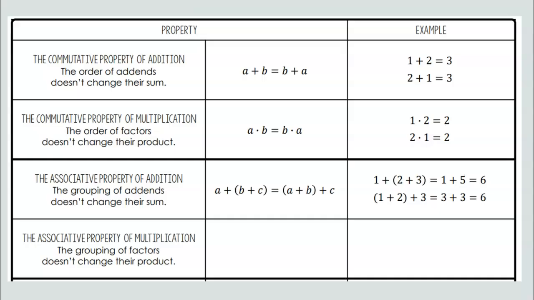This same property also is applied to multiplication, that the grouping of the factors does not change their product. A times b times c with b times c first is the same as if you did a times b first. So 1 with 2 times 3 first would be 1 times 6. It still equals 6. Where if you do 1 times 2 first, you get 2 times 3, which is also 6.